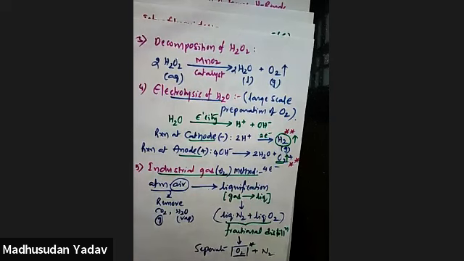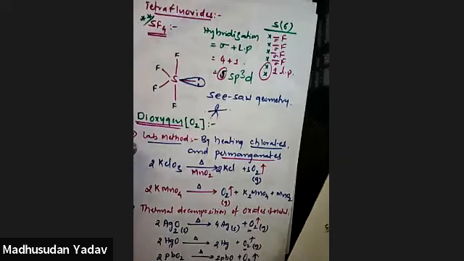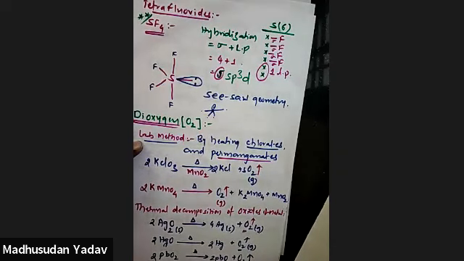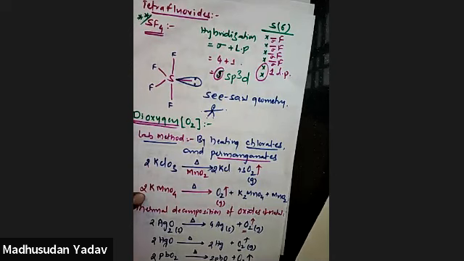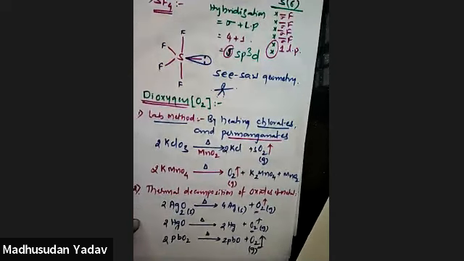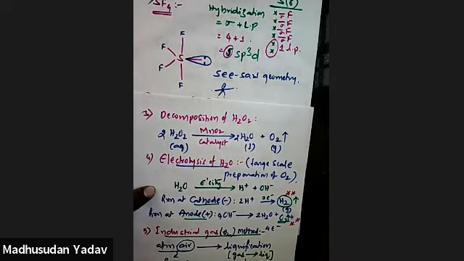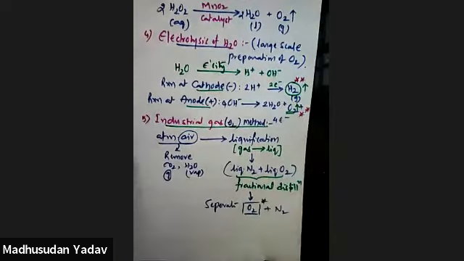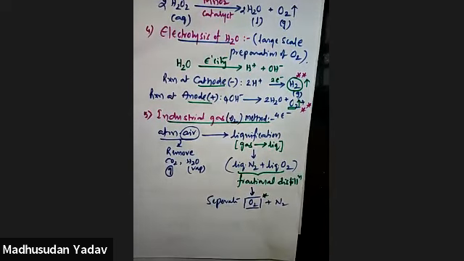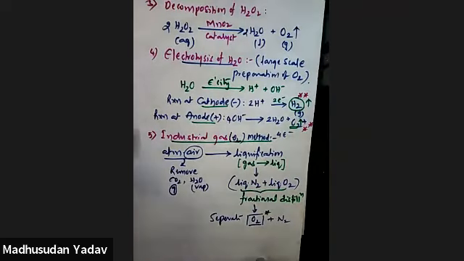Okay, so this is about your oxygen preparation methods. Let's take the first one, dioxygen preparation, lab method by heating chlorates and permanganates. Second method, thermal decomposition of oxides of metal. What is the third method? Decomposition of hydrogen peroxide. Fourth one, electrolysis of water. Fifth one, industrial method. We understood? Total you have 5 methods: chlorates, permanganates, thermal decomposition of metal oxides, decomposition of peroxide, water, and industrial method.